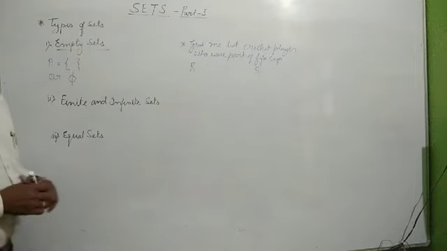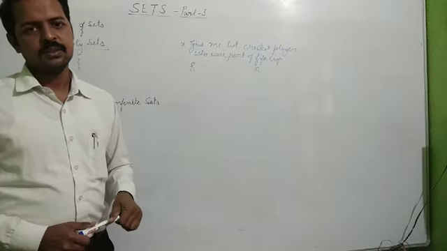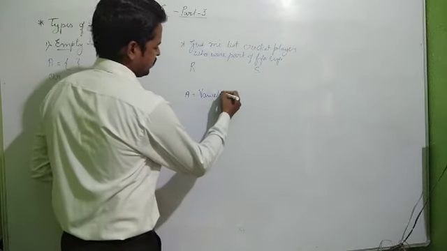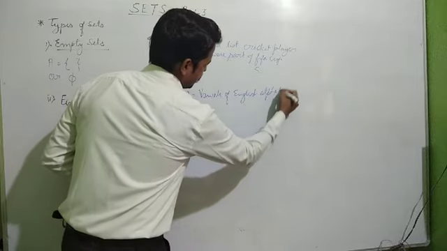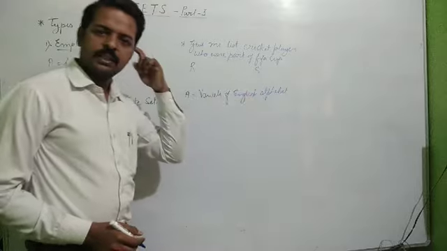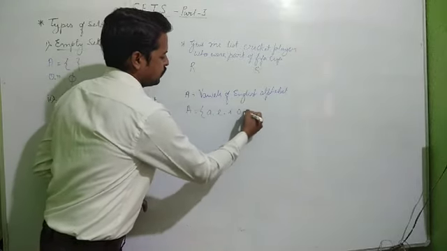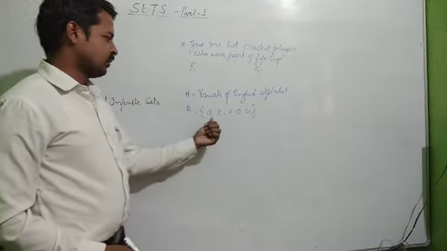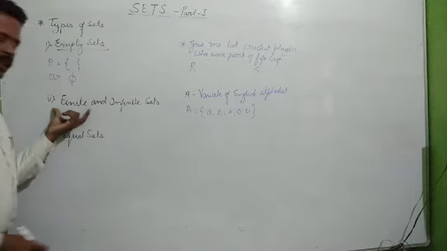For example, if I ask you to give me the set of vowels in the English alphabet. If I define a set A as vowels of the English alphabet, you all know that it has limited elements. This is the definition of the set. If you write it in listing method, you write like this: A is equal to {a, e, i, o, u}. Can you count the number of elements present in this set? Yes, we can count: 1, 2, 3, 4, 5. It has 5 elements. So this type of set is a finite set.